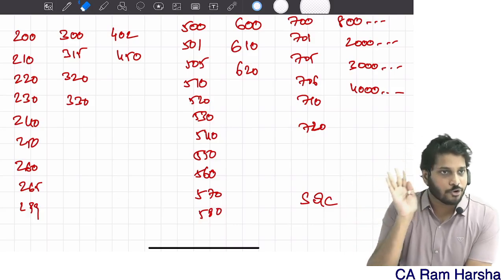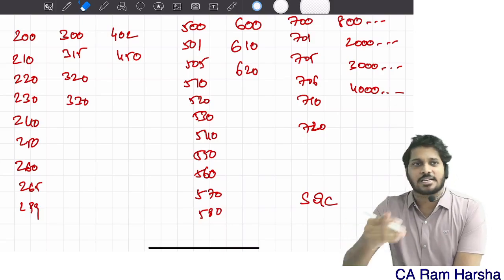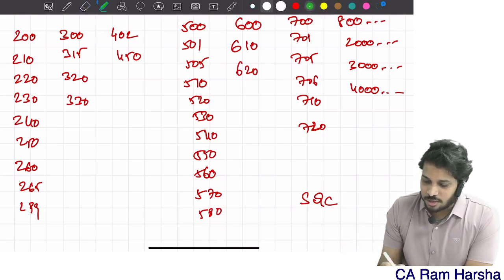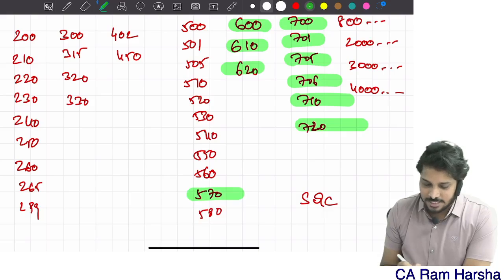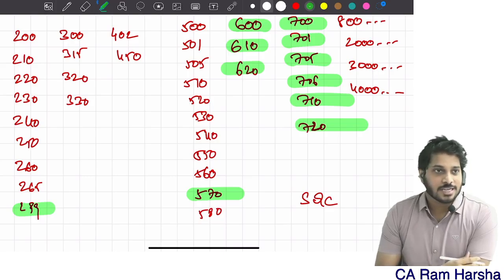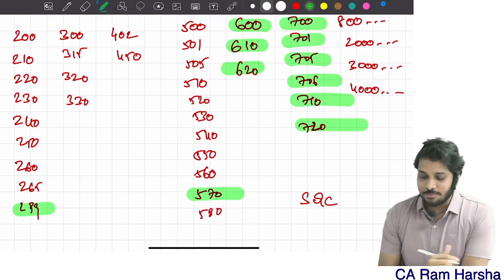Out of the remaining 4, some of this is covered. For example, what have we completed right now? 600, 610, 620, 700, 701, 705, 706, 710, 720, correct? And even 570 we have completed. 299 also we have completed. These are the standards which we completed.